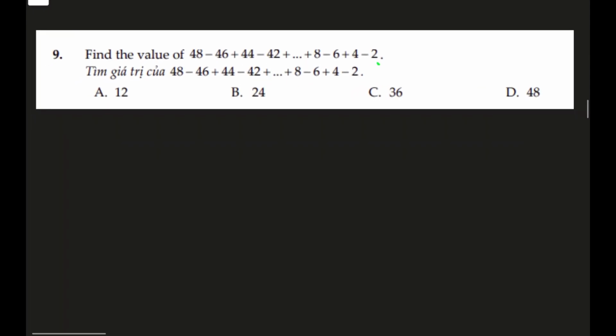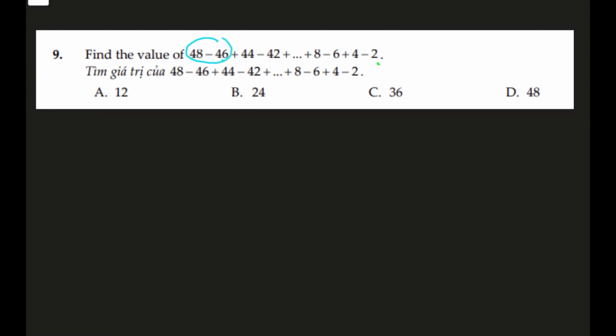Question number 9. Find the value of this series, and we can see the signs are alternating: 48 minus 46, 44 minus 42, and so on. And the whole numbers themselves are decreasing in twos. So we started with 48, the next one is 46, 44, 42. This is an arithmetic sequence, but not exactly, because each time the operation is changing.